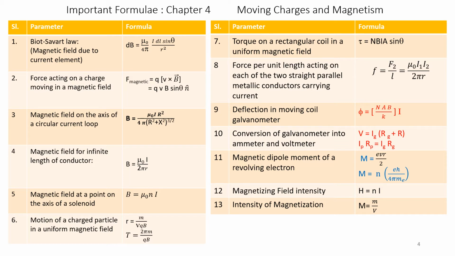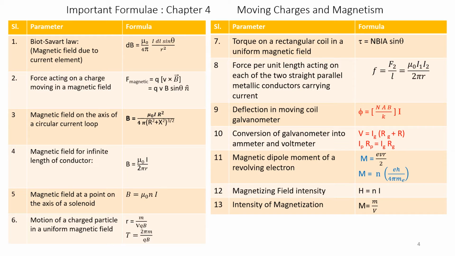Formula number 2, force acting on a charge moving in a magnetic field. F magnetic, that is magnetic force, is given by Q into V cross B, that is the cross product of velocity and magnetic field, and Q is the charge. It is also expressed as Q into V into B sin theta and n hat, where n hat is a unit vector in the direction of magnetic field.